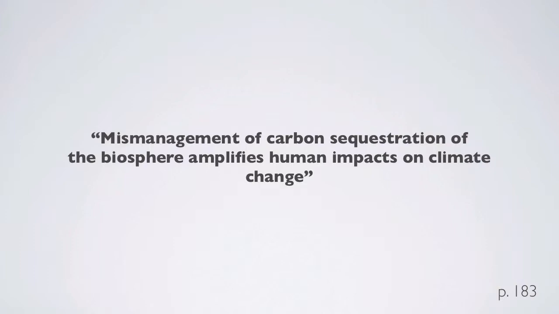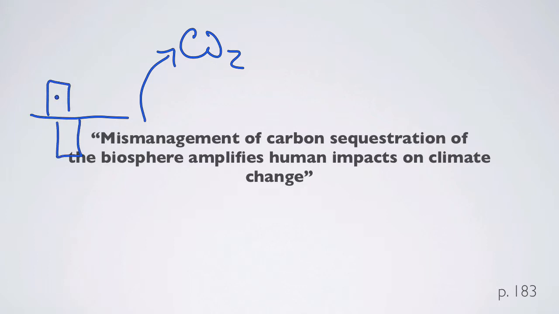Since we know that carbon dioxide is an important greenhouse gas, carbon sequestration, the storage of carbon in ecosystems, is an important way that humans impact climate change. So we impact climate change by releasing CO2 directly into the atmosphere through fossil fuel consumption, for example, but also we affect the way that carbon stores above ground and below ground are decomposed and released into the atmosphere too. And these fluxes are very large.